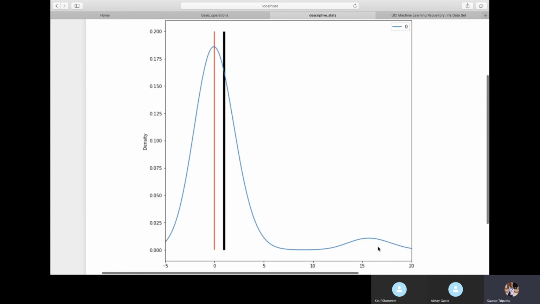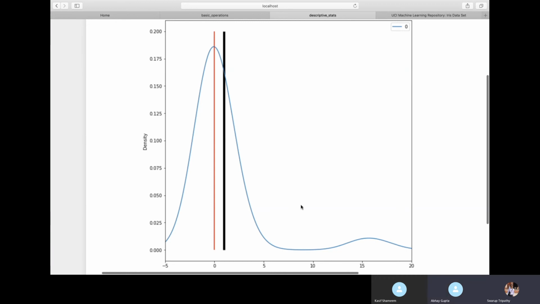Now I am plotting the mean and median on this data. You can see the median, that red line, is still at the center. It's robust. The mean has been shifted a little bit towards the right-hand side because we have outliers, so it's moving towards the outlier. That's why the mean is not that robust.